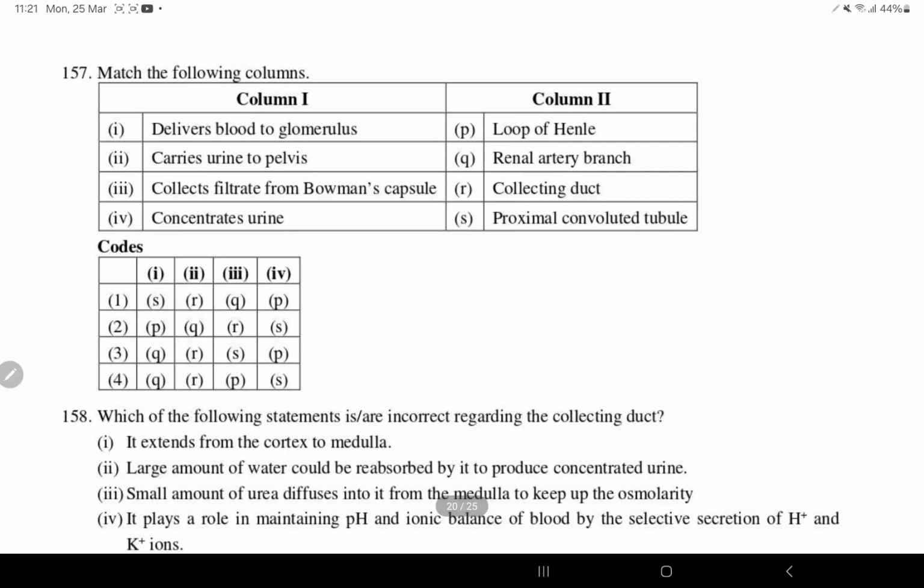Third one, collects the filtrate from Bowman's capsule: proximal convoluted tubule, yes. So option 3 is more matching. And the fourth one, concentrates the urine: loop of Henle, P. So option 3 is right.